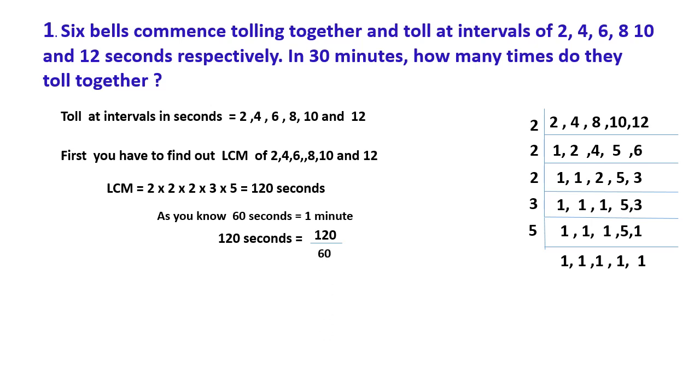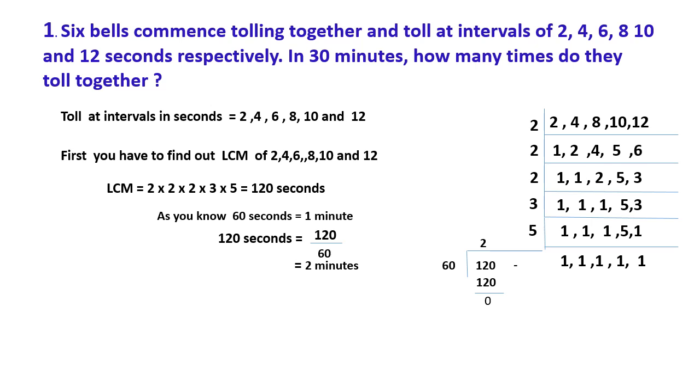That is 120 divided by 60. 2 times 60 is 120, so you get the answer 2. So it is 2 minutes. We converted seconds into minutes.